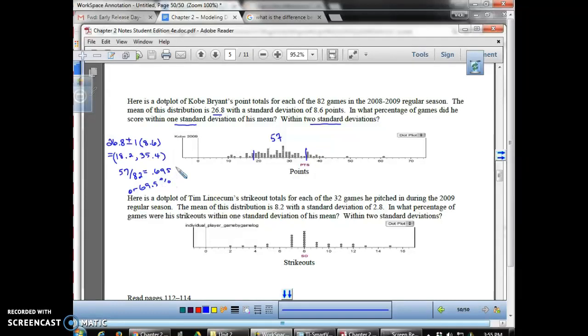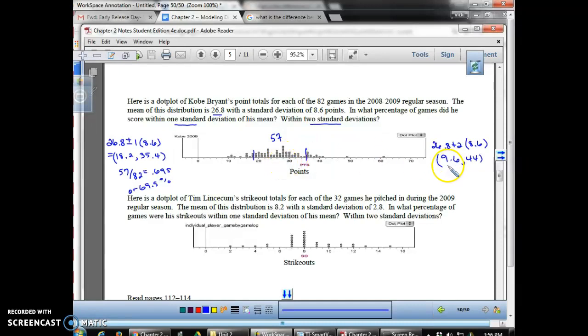Then I need to find the interval that I'm looking for 2 standard deviations. So I'll do the work over here for this one. 26.8 plus 2 standard deviations of 8.6, and that is going to give me 9.6, 44. Now I don't need to count all these in the middle again, I already have them.